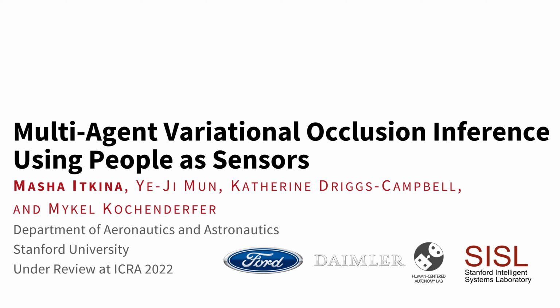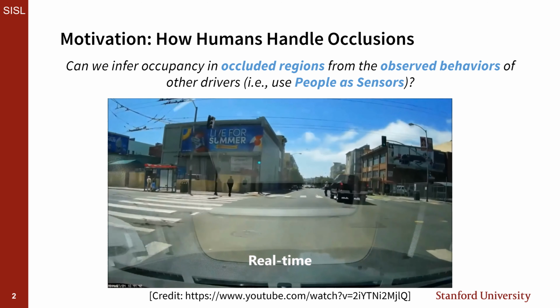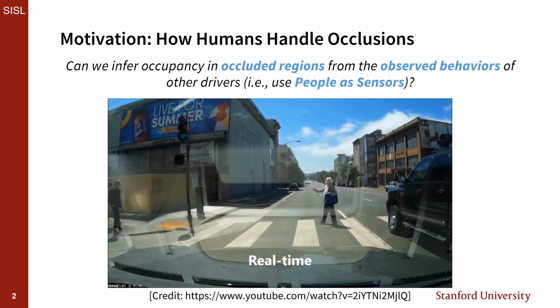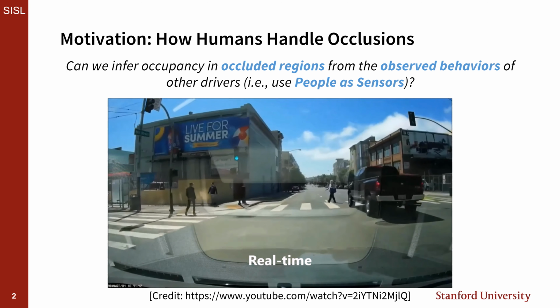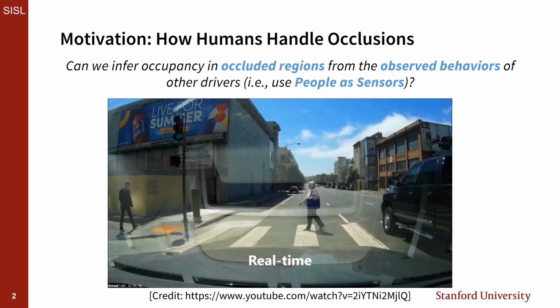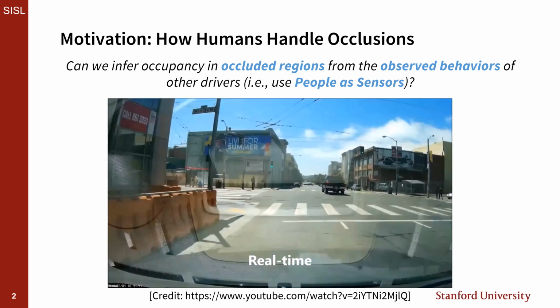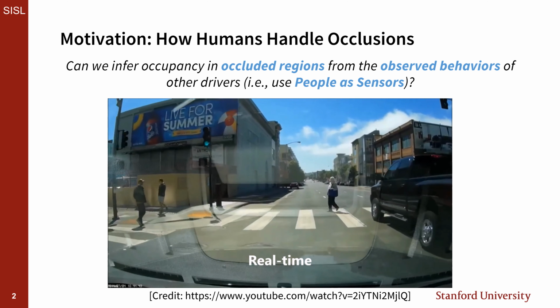My name is Masha Iitkinen, and I am presenting multi-agent variational occlusion inference using people as sensors. Occlusions can hide dynamic obstacles that may appear on our path. Here, a truck is stopped at an intersection with a green light. This behavior is an indicator of an occluded pedestrian. Humans can make such inferences from their observed surroundings. Robots should have similar occlusion reasoning capabilities.